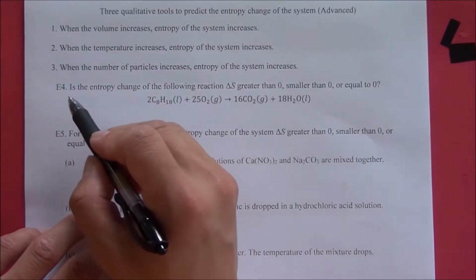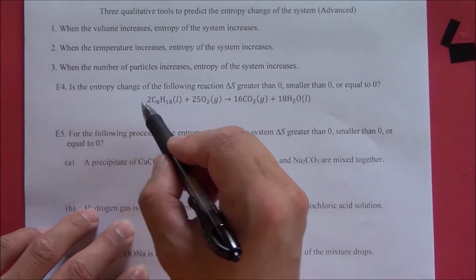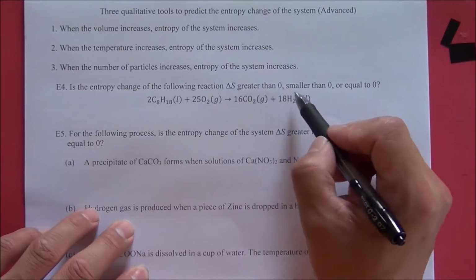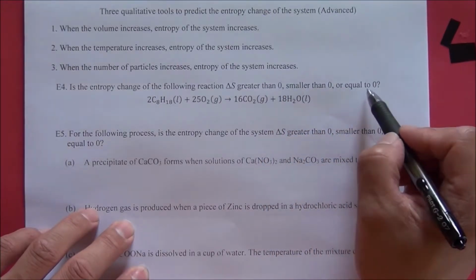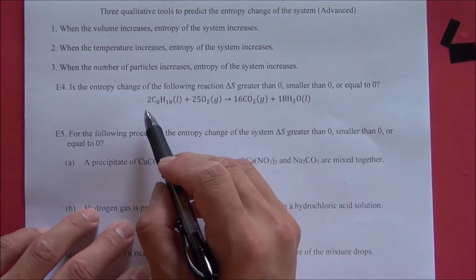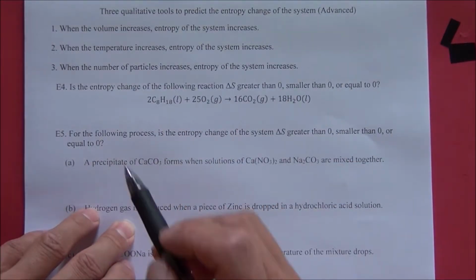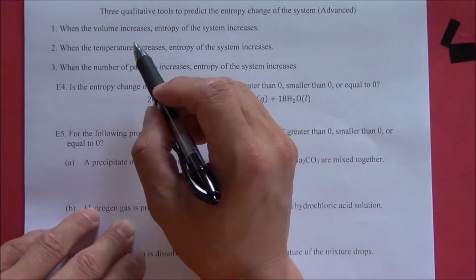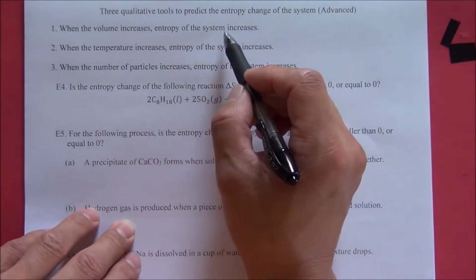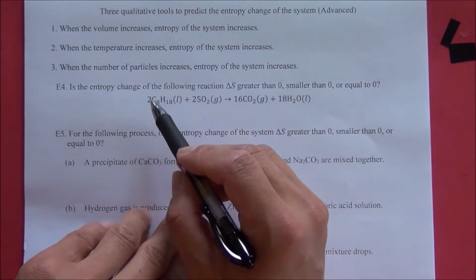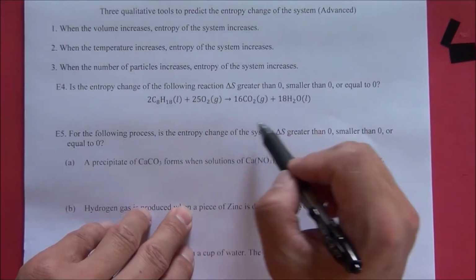Example number 4. Is the entropy change of the following reaction delta S greater than 0, smaller than 0, or equal to 0? A balanced chemical equation is provided to us. If we want to use rule number 1 to predict the change of the entropy of the system, we have to compare the volume of the reactants to the volume of the products.